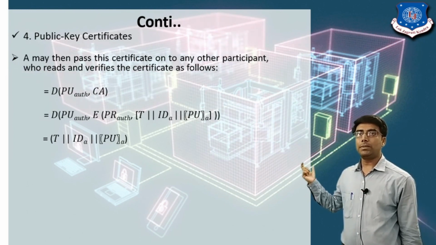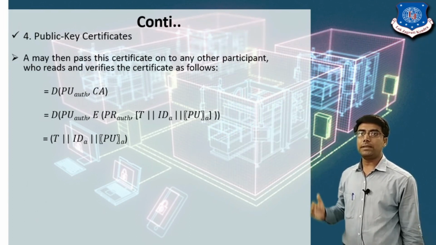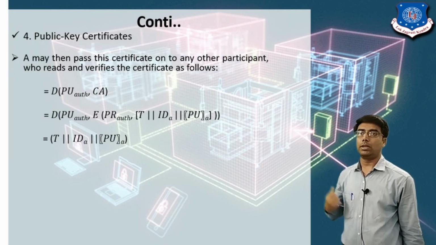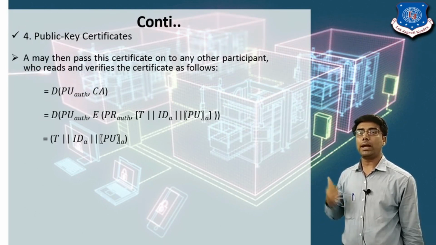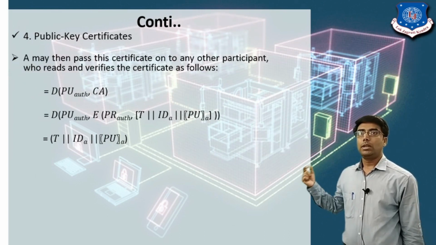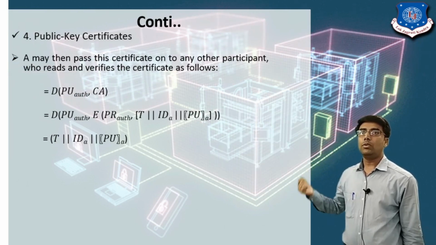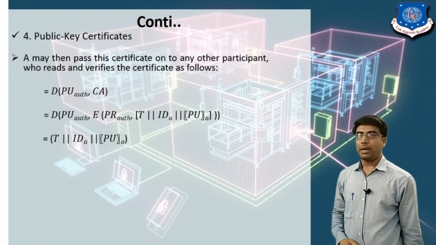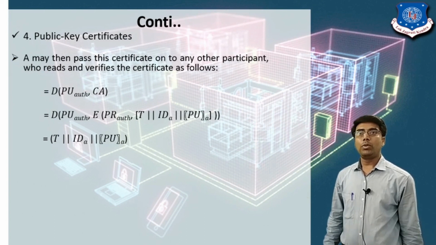So here any other person decrypts the message. It means the certificate CA of user A is decrypted using the public key of the authority, because the public key of the authority is known by all the users in the network, because it is public. Now, instead of CA we have mentioned the whole form of CA. Now it decrypts the message, and you will get the certificate. Now I hope this idea is clear.